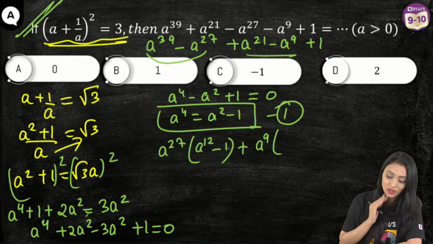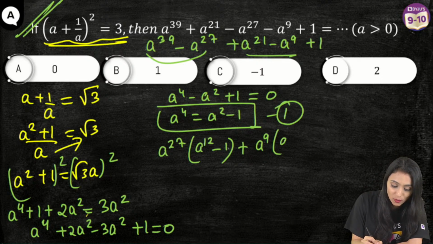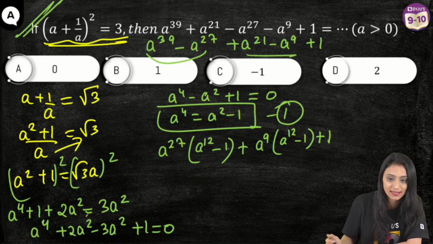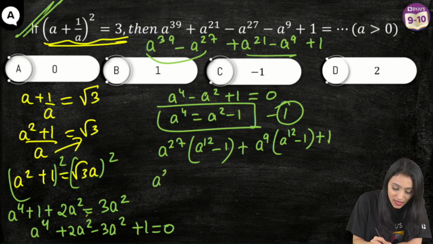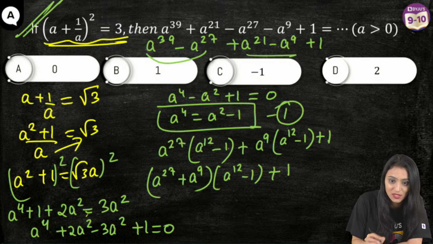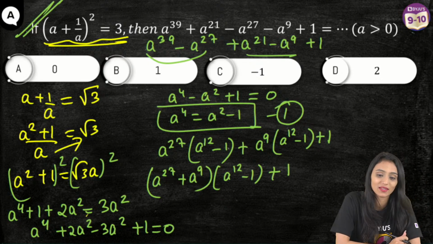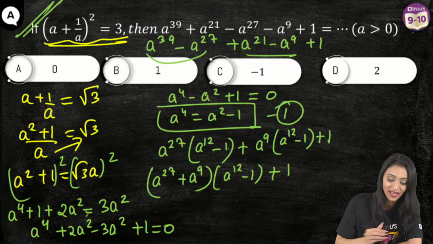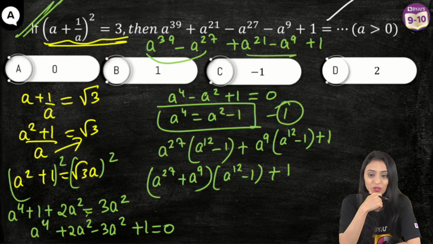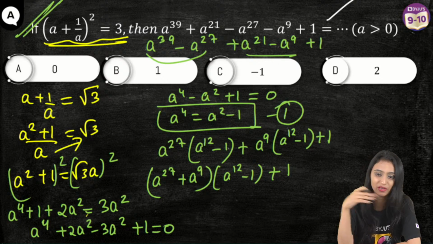Correct? What this is going to be? This is again going to be a^12 minus 1 plus 1 as it is. Right? Okay, so this is a^27 plus a^9, and this is a^12 minus 1 plus 1. Correct? Yes, this is clear? Okay, now what we can do here is, how do I find out this value? Think about it. You are saying elimination would be helpful. Yeah? Elimination, would that be very time consuming?